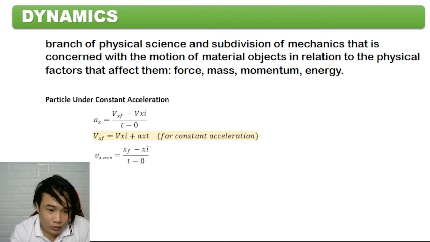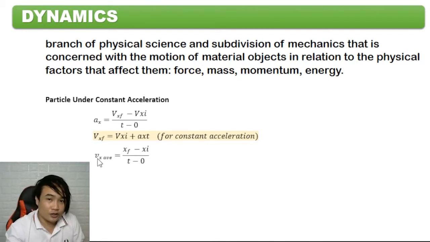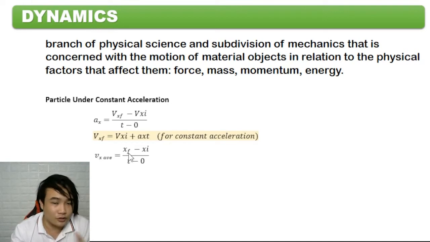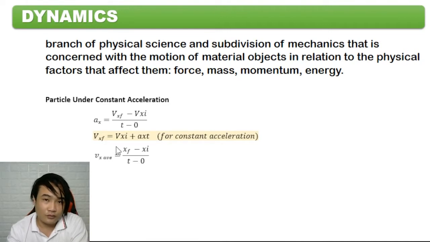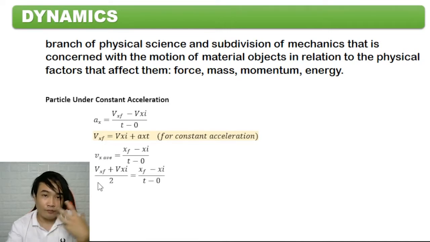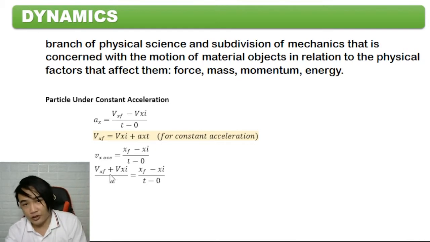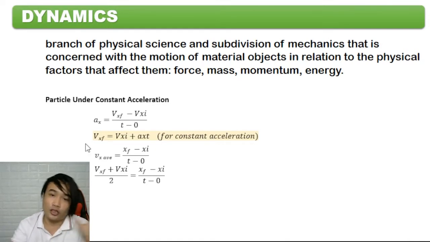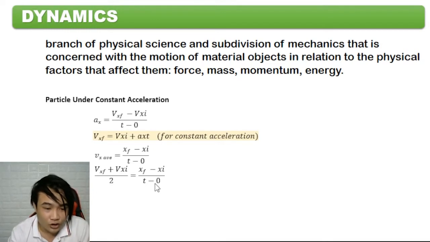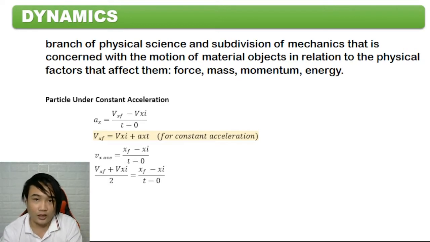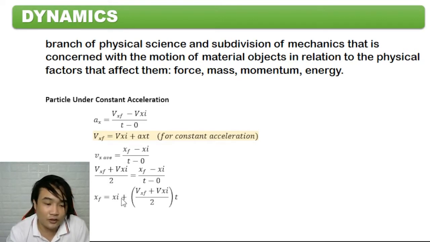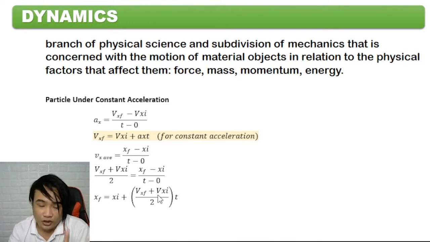So, number 2, we have here average velocity is equal to final distance minus initial distance divided by time. This average velocity, I will replace with final velocity plus initial velocity divided by 2. I just divide by 2 because it is an average velocity. Now, I will equate this in terms of final distance. So, final distance is equal to initial distance plus the average velocity times time.